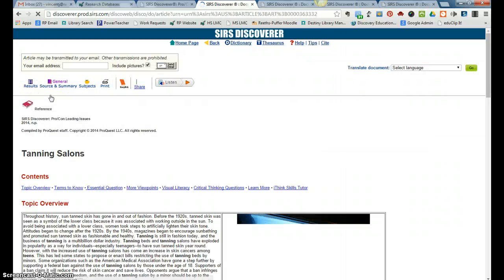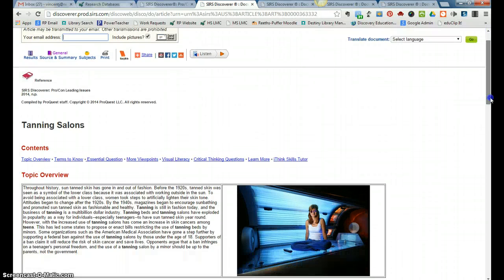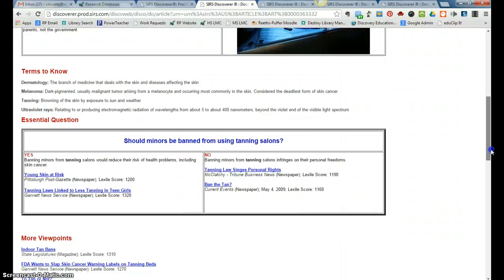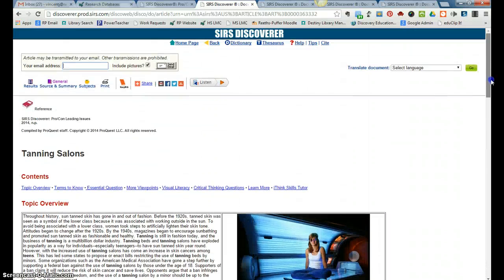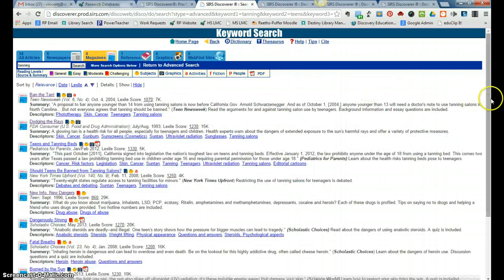And here is my book source, and it's really a topic overview is how they're treating it. Alright, so that's not going to necessarily be that useful to you. So let's go back to our results screen. Let's look at our magazines. Alright, now I have 8 magazine articles.